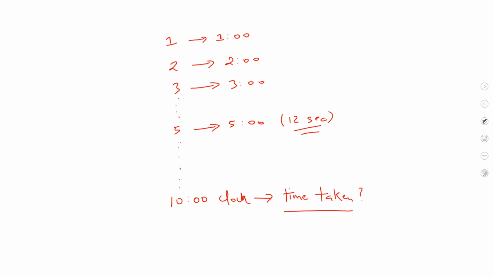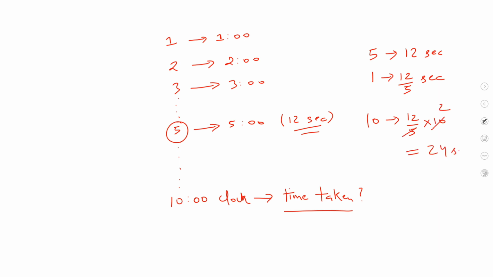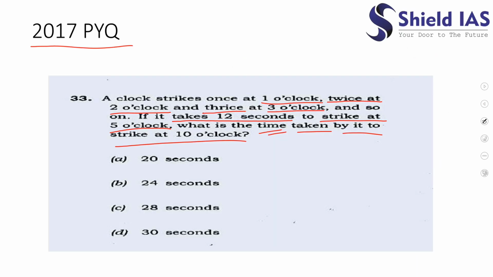So for the clock to strike 5 times, it is taking 12 seconds. So for one time, it will take 12 by 5 seconds. Simple linearity I am doing. So for 10 times, it would take 12 by 5 into 10, which comes out to be 24 seconds. So the correct answer would be B, 24 seconds, right?